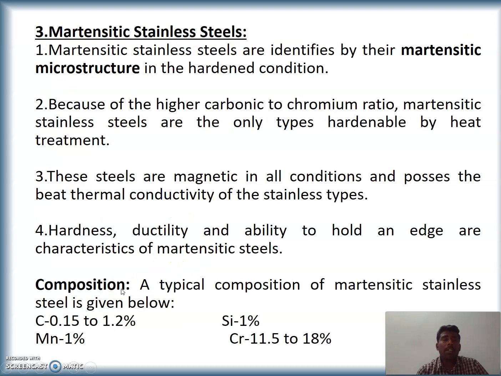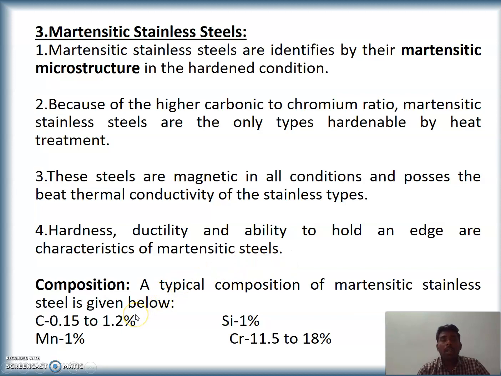Finally, the third type of stainless steel is martensitic stainless steel, which possesses a martensitic microstructure in the hardened condition. These steels are magnetic in all conditions and possess the best thermal conductivity of all the stainless steel types. Hardness, ductility, and ability to hold an edge are characteristics of martensitic steels.